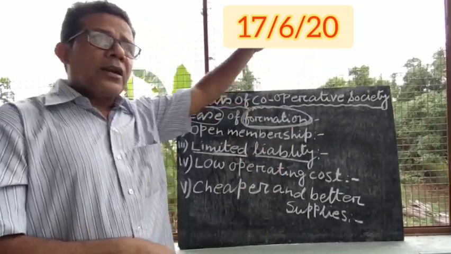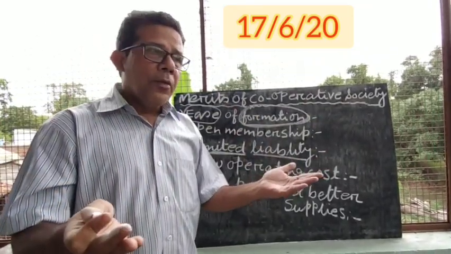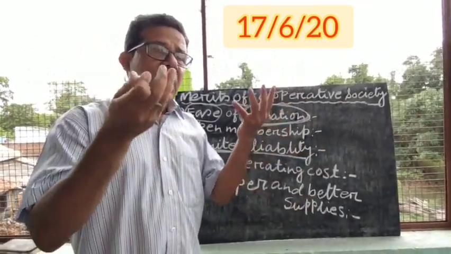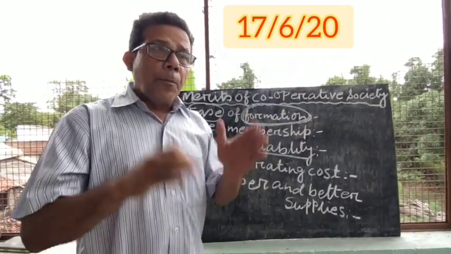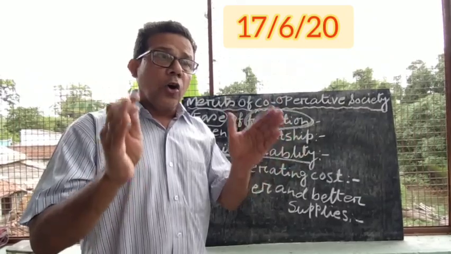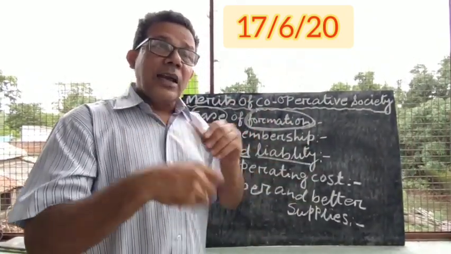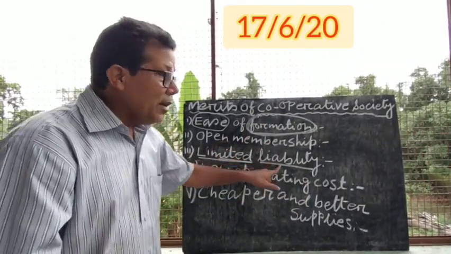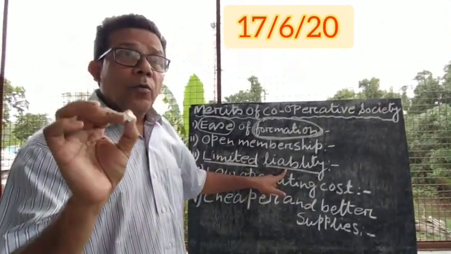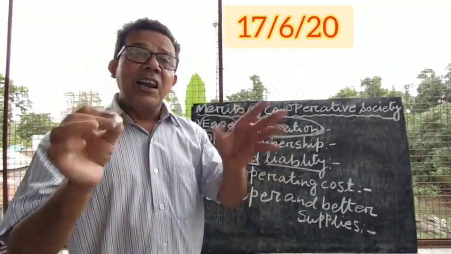But if you go to the partnership, you remember that their liabilities is unlimited. Why? Even if the business firm is running any kind of loss in a partnership, what is going to happen? The partners have to bear the loss even by selling their own assets. Okay, that is why their liabilities are unlimited. But here, the liabilities of the members of the cooperative societies are limited.